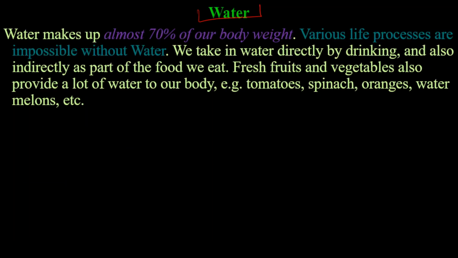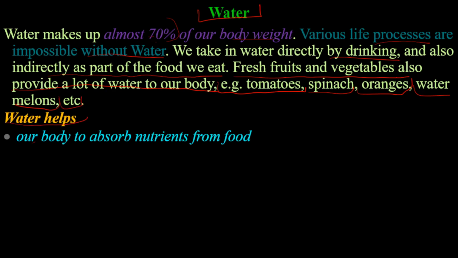Water. Water makes up almost 70% of our body weight. Various life processes are impossible without water. We take in water directly by drinking and also indirectly as part of the food we eat. Fresh fruits and vegetables also provide a lot of water to our body. Example: tomatoes, spinach, oranges, watermelons, etc.